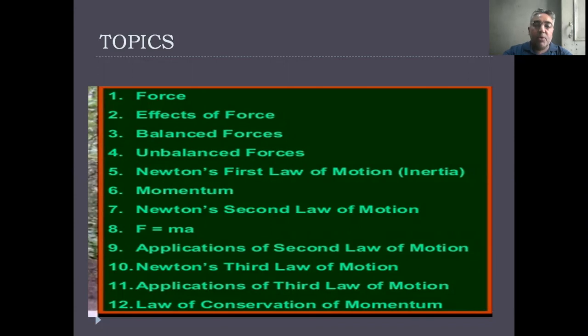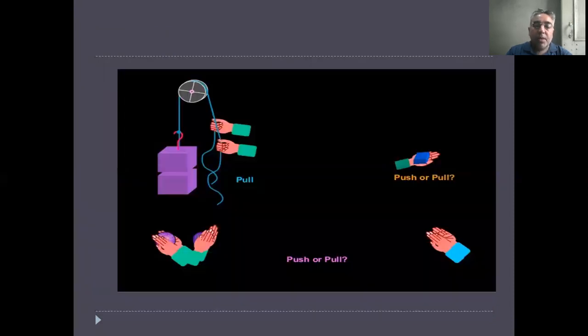In this chapter today, we study force, effects of force, balanced force, unbalanced force, Newton's first law of motion, inertia, momentum, Newton's second law of motion, application of the second law, Newton's third law, application of the third law of motion, and the law of conservation of momentum. So first we have to tell about the applications of force.